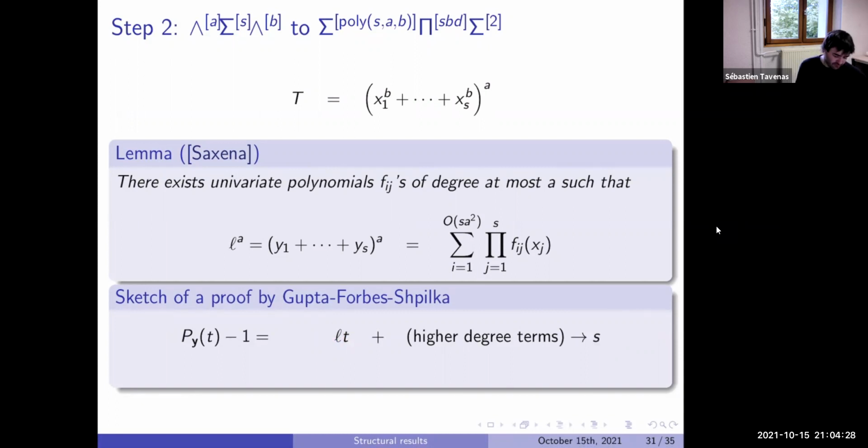Now I put it to the A. So the lowest term is L to the A, T to the A. At the end, it's a polynomial of degree at most S to the A.